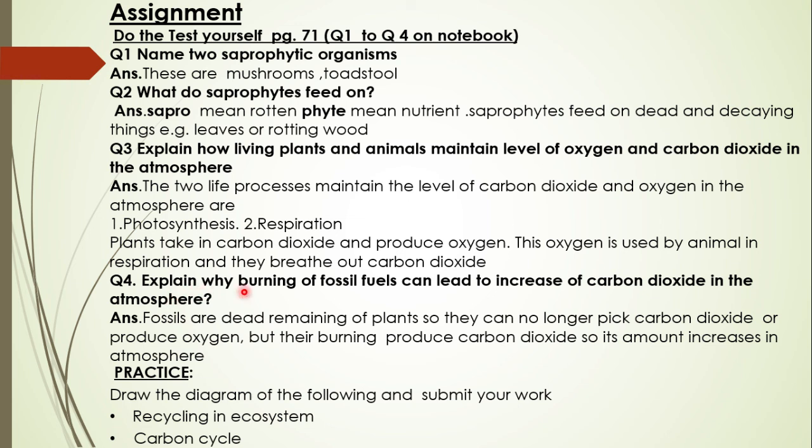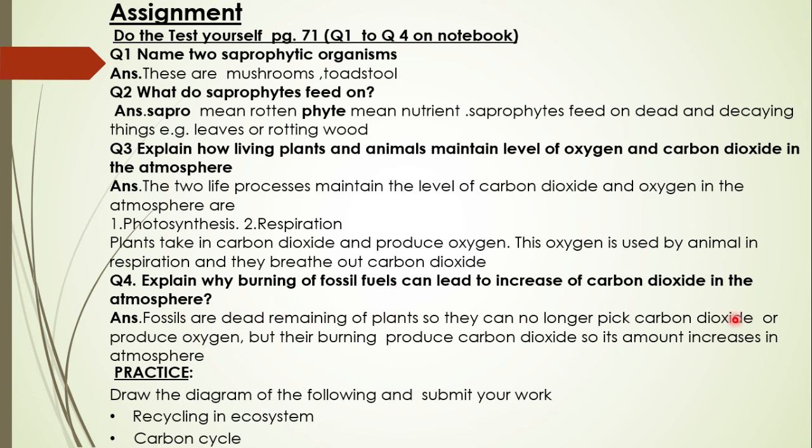Question number 4. Why can burning of fossil fuel lead to an increase in carbon dioxide in the atmosphere? You know, when we burn something, or the process of combustion is there, carbon dioxide gas is produced. If there is more and more burning on the earth, then what will happen? The carbon dioxide gas will increase. With reference to the carbon cycle, what are fossil fuels? These are the remains of plants. So fossils are the dead remains of plants.